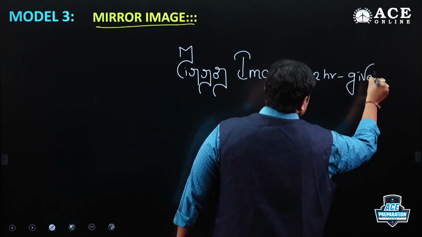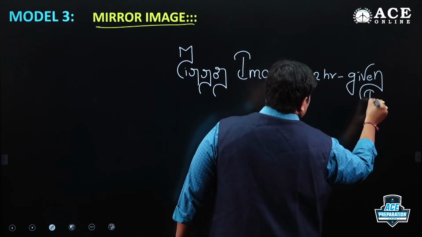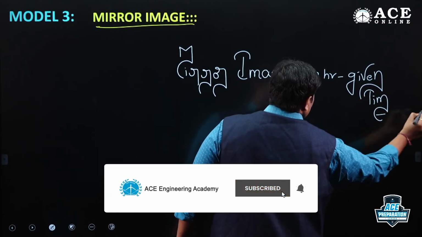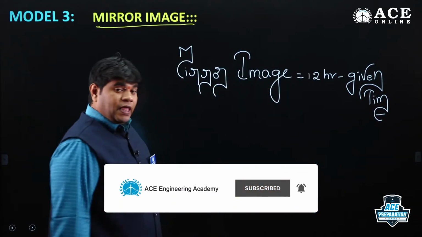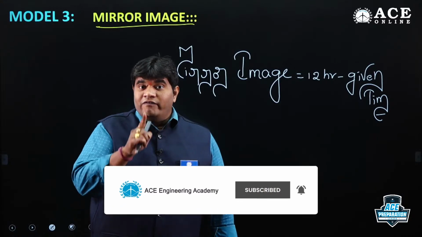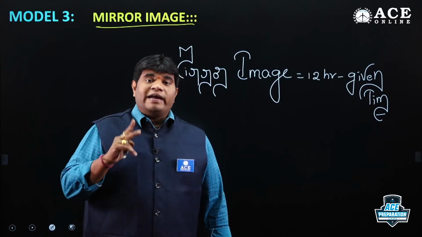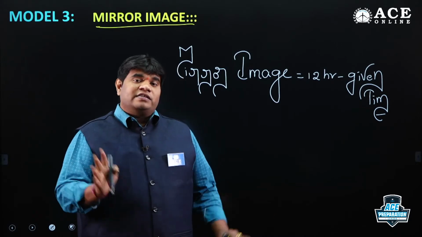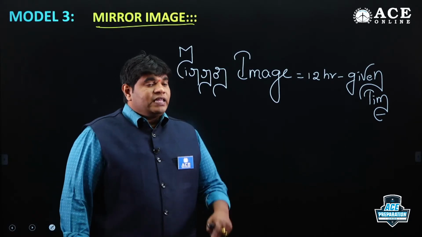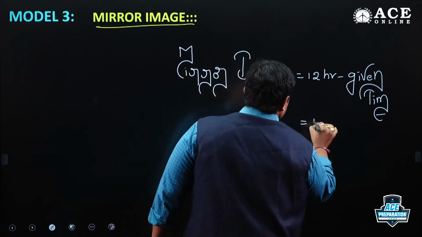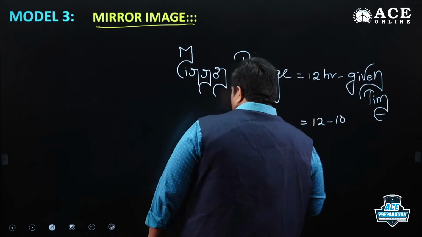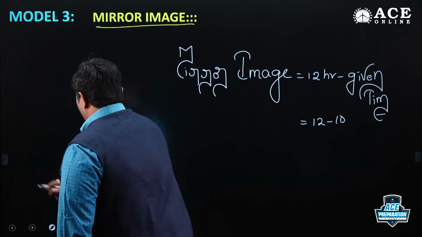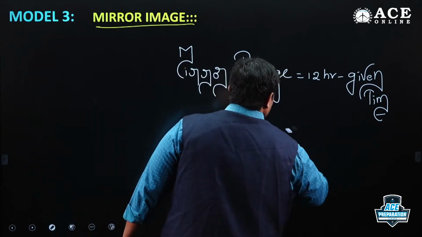When only hours are given, like 2 o'clock, 3 o'clock, 4 o'clock, 5 o'clock, 6 o'clock, then the answer is directly 12 minus the number. 12 minus 10, so the answer is 2.